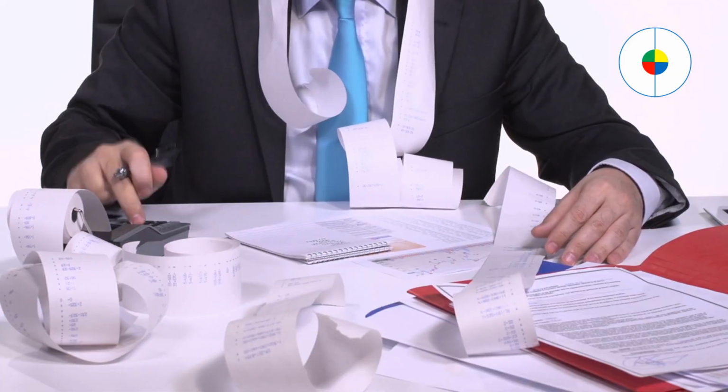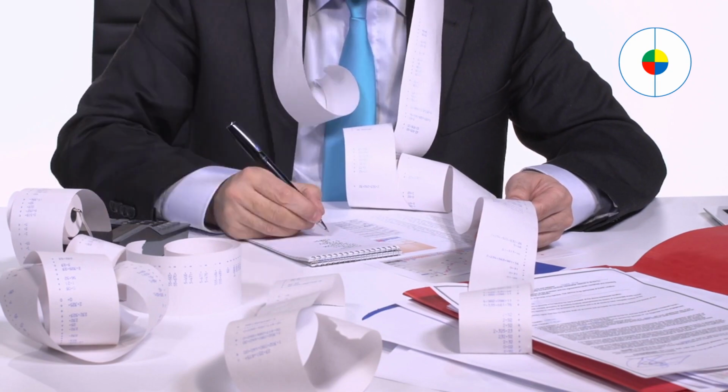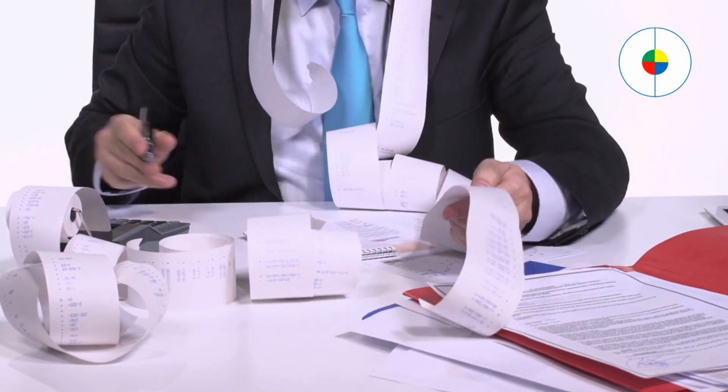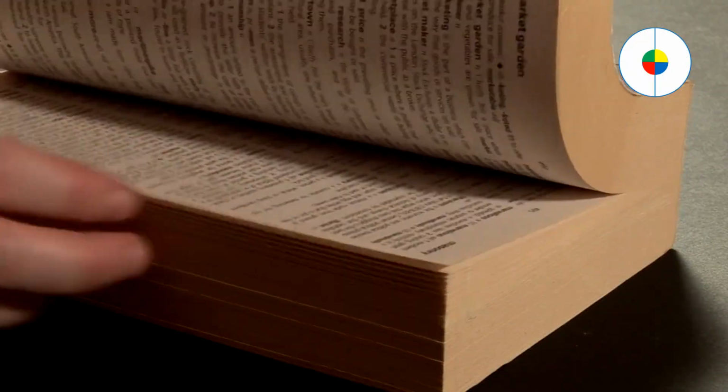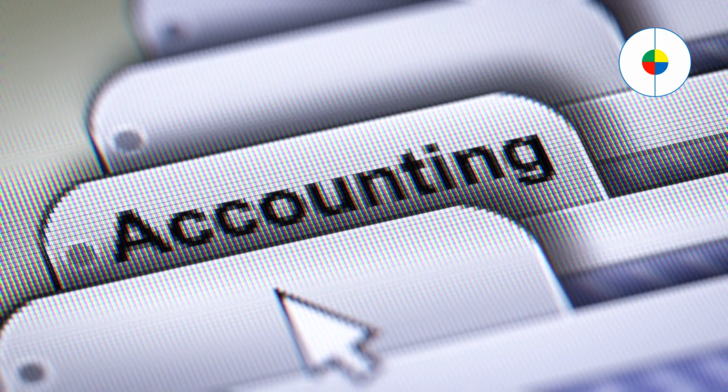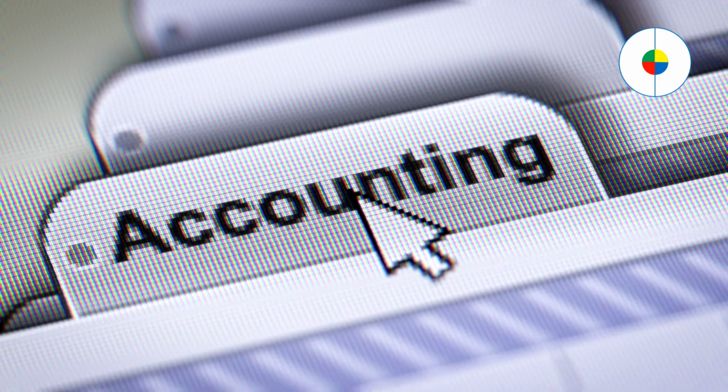But before that, you should have some basic knowledge about math. You can review all the important math concepts in one of our playlists called Math and Competition. Now, let's start. Accounting is the process of keeping track of all financial transactions within a business.